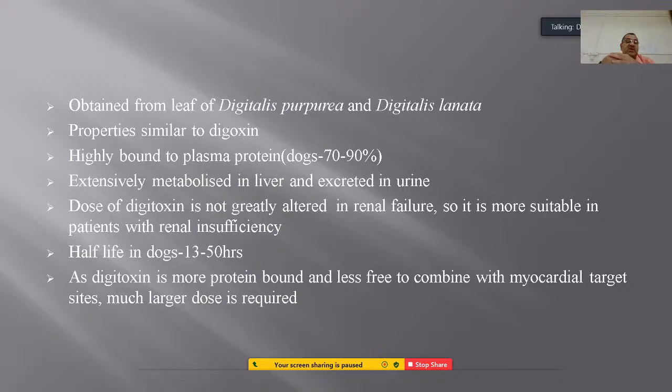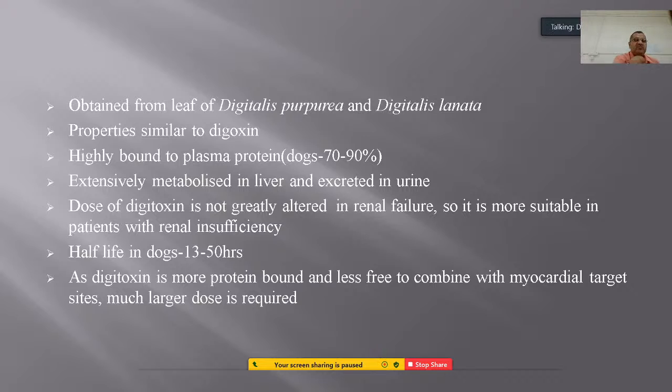It is highly bound to plasma, especially in case of dogs, extensively metabolized in the liver and excreted in the urine. The dose is not altered in case of renal failure, so it is more suitable in patients with renal insufficiency.